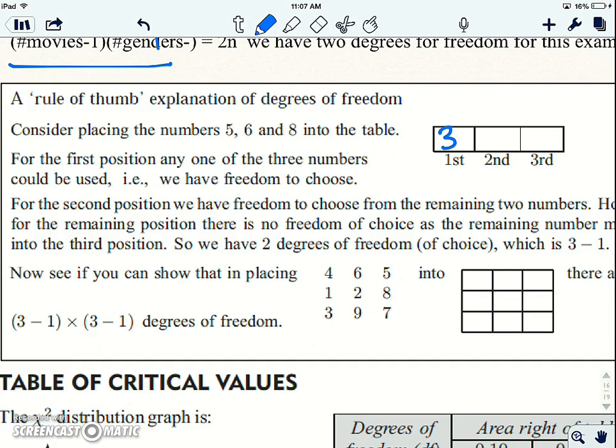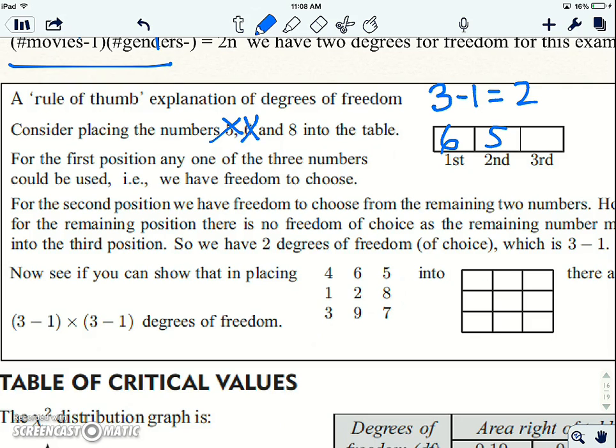So let's say I decided to put the 6 right there. Now we only have 2 numbers to choose. I decided to put the 5 right here. Now there's no choice left, okay? So there's no choice. So I started out with 3 numbers, but if I'm going to choose where to put them, I really only get to choose where to put 2 of the numbers. The last one is forced to go there, okay?